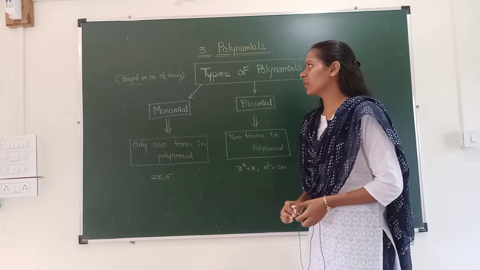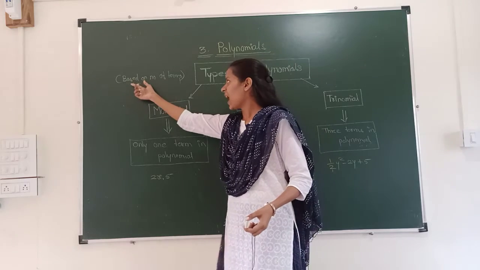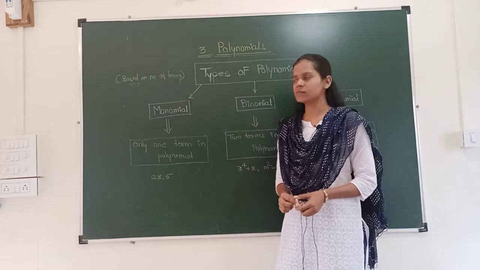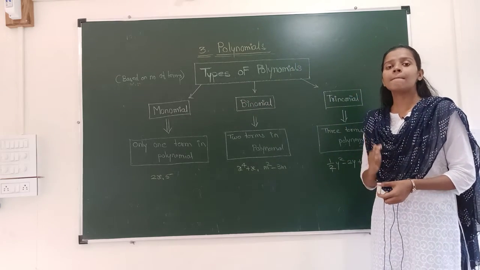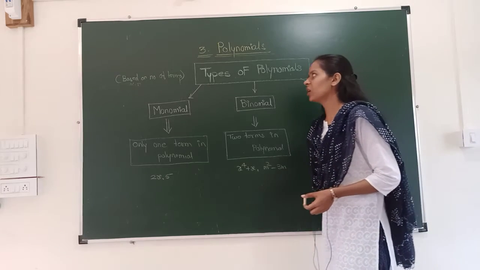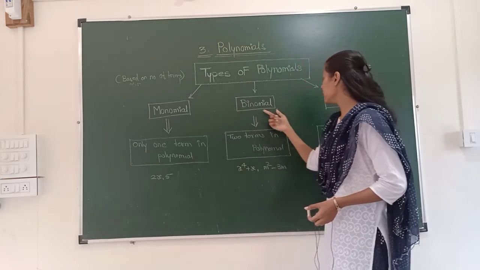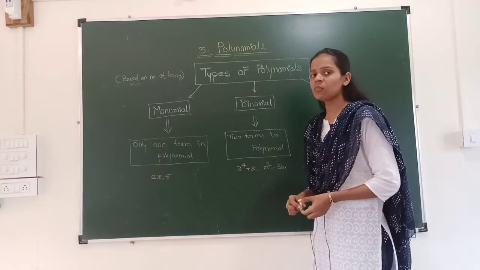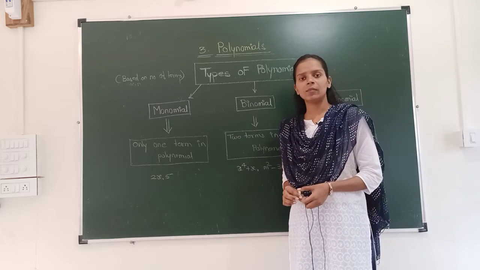In your chapter we are going to see types of polynomials based on the number of terms. This is the classification of polynomials based on the number of terms in the polynomials. Based on the number of terms, polynomials are classified into monomial, binomial and trinomial. These three are the types of polynomials based on the number of terms.